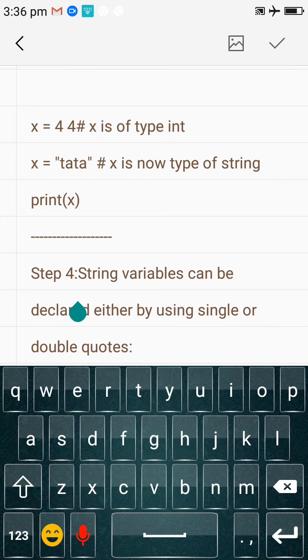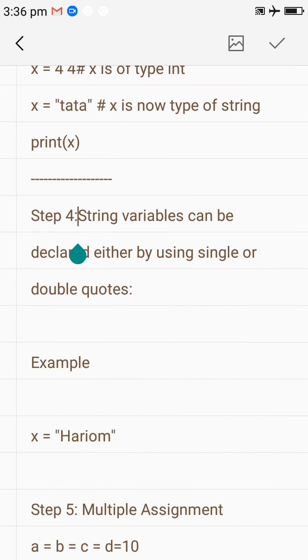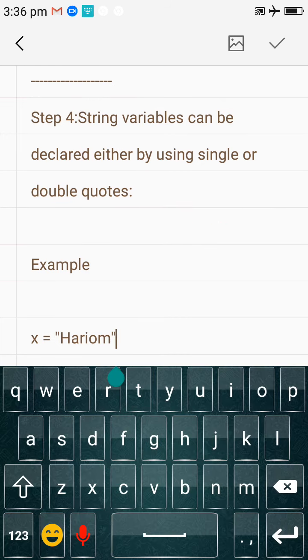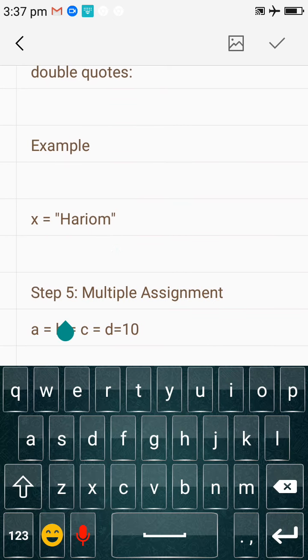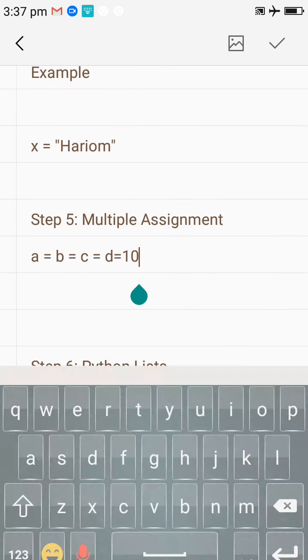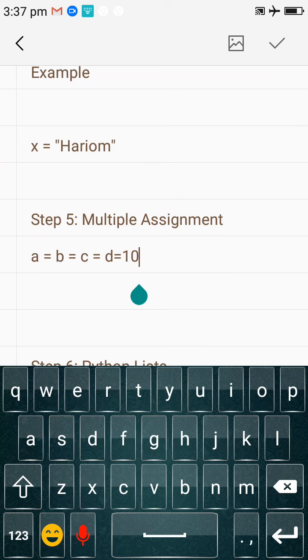Now step number 4. A string variable can be declared either by using single or double quotes. Suppose you want to declare a string variable, then write x equal to double quotation Hari Om. So in this way you can write a string variable. You can write single quotation also, it depends on you. Step number 5. Multiple assignment. Suppose you want to assign the same value to more than one variable, then you can write it this way: a equal to b equal to c equal to d equal to 10, or x equal to y equal to z equal to 10. It depends on you how many variables you want to use.